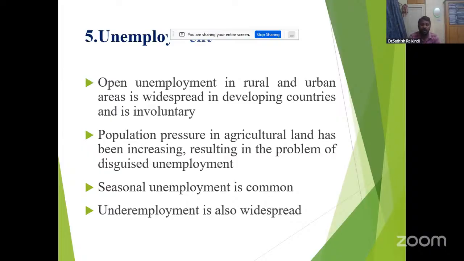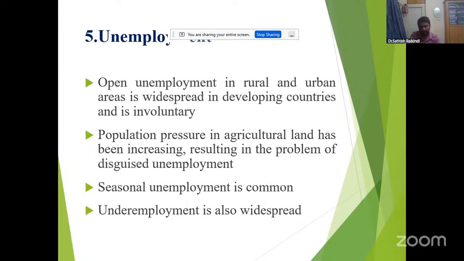Underemployment is also widespread, because based on their qualifications they do not get a job that matches them. Underemployment is also found in developing countries.